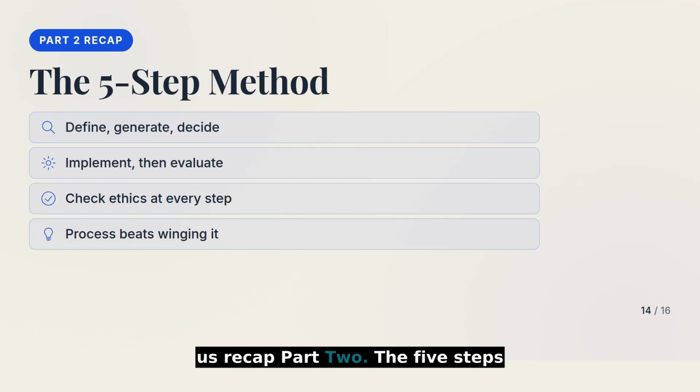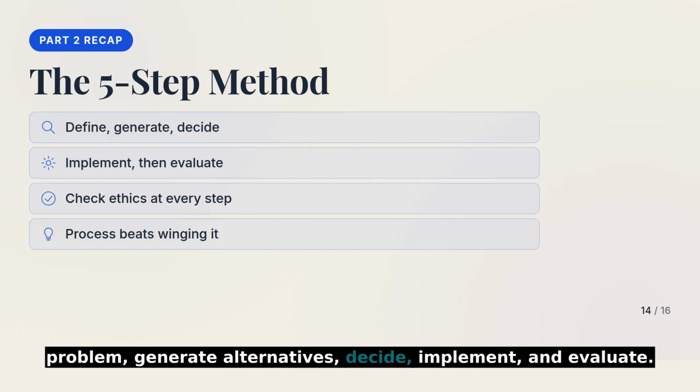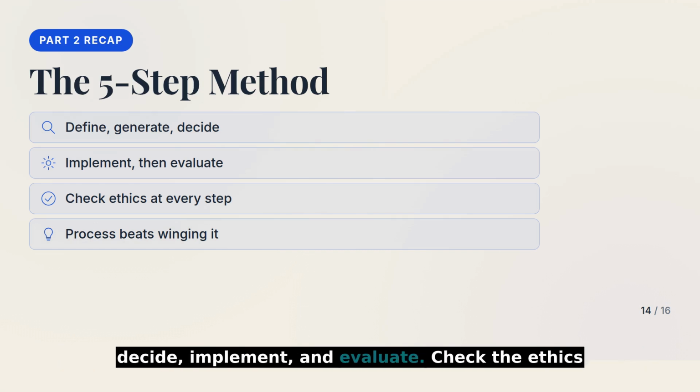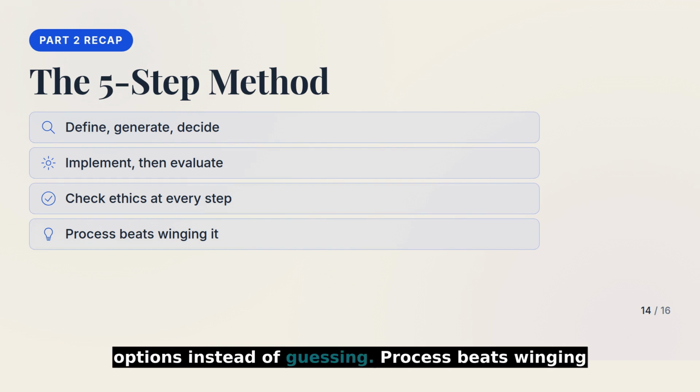Let us recap part 2. The 5 steps are define the problem, generate alternatives, decide, implement, and evaluate. Check the ethics at every step. Know that we tend to satisfice rather than optimize. And whenever you can, test your options instead of guessing.